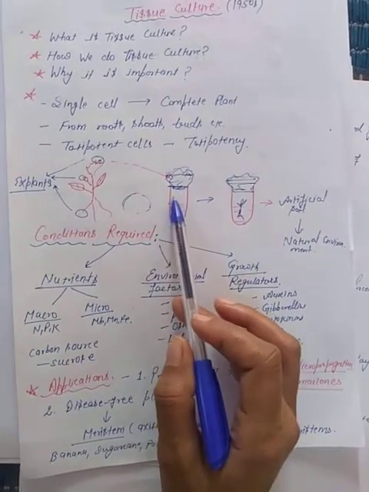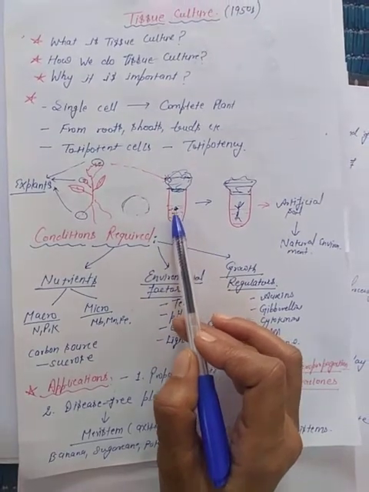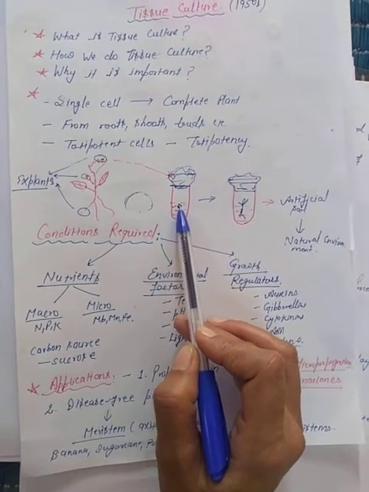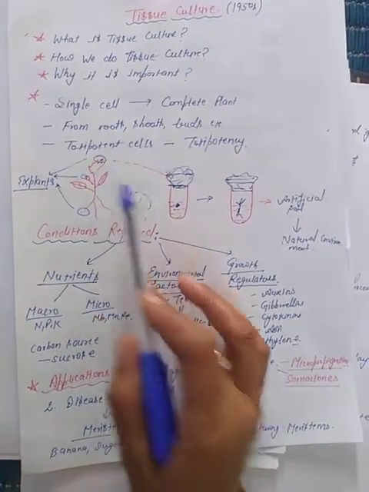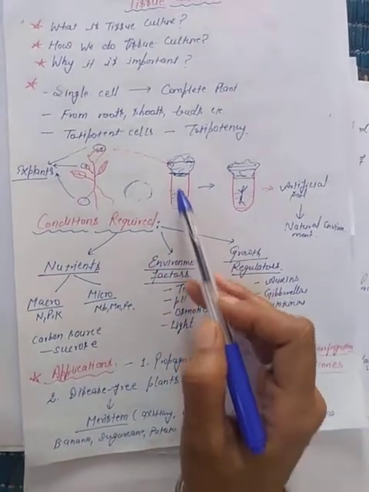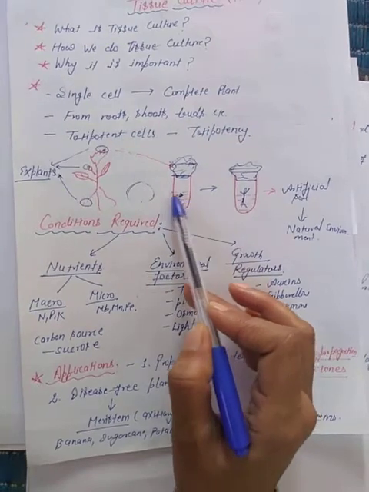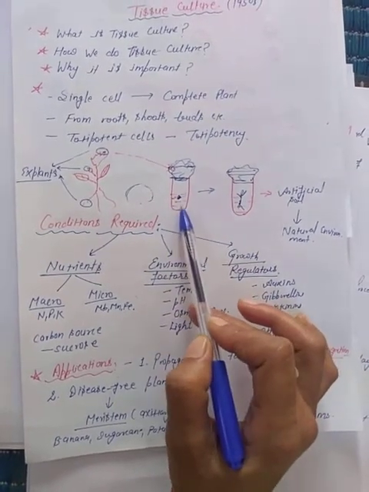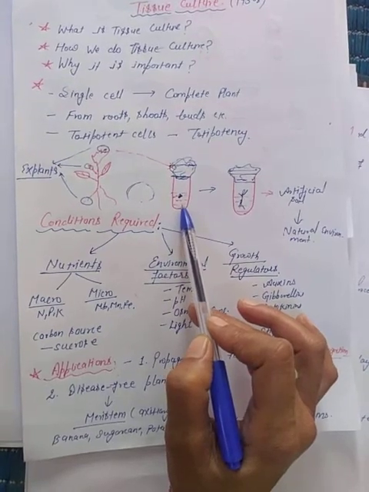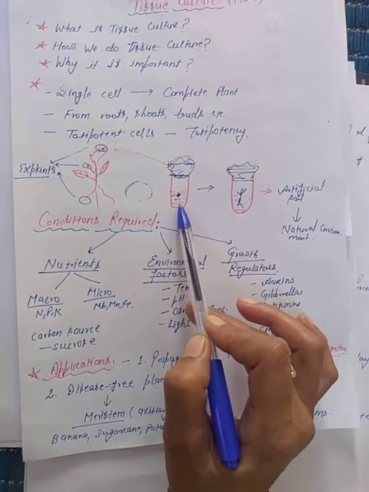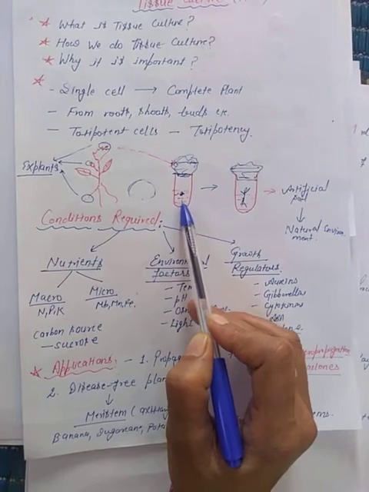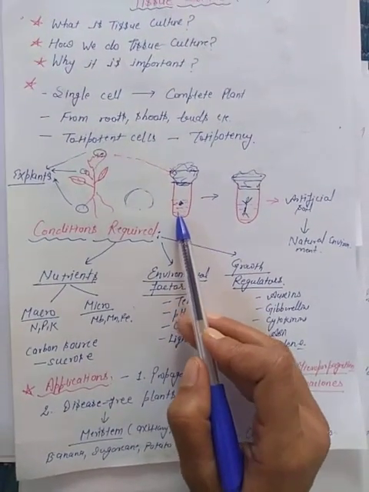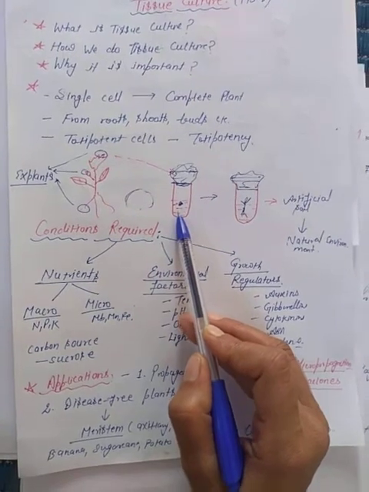So this is a test tube, and this one is a cell placed here, taken from this part of the plant. Now you can see here, this is the medium. Medium means the nutrient medium, a medium containing all the essential nutrients which a plant requires to germinate, which a plant requires for growth, right?